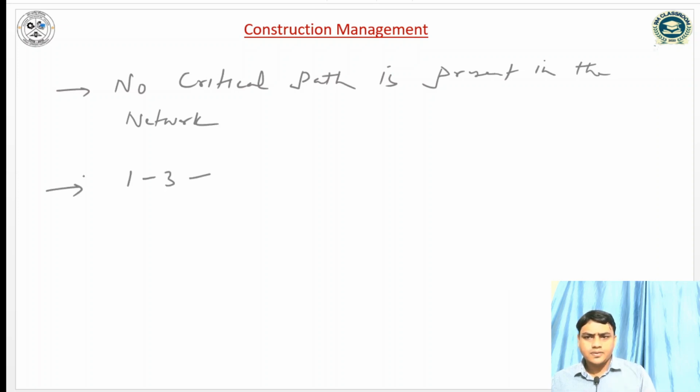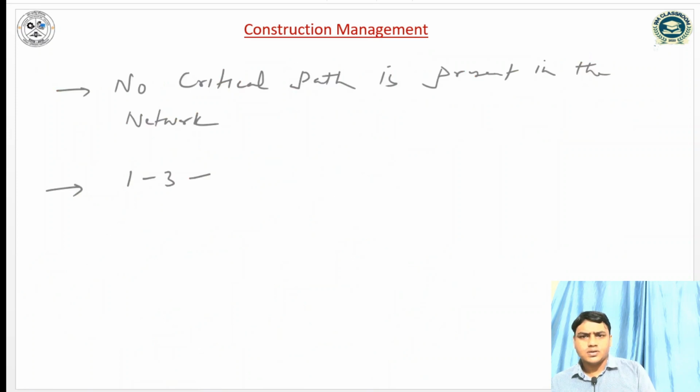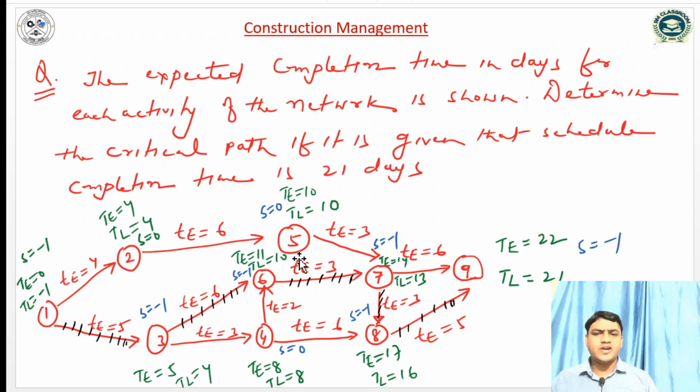Similarly, 1 3 6 7 8 9 is the supercritical path, because all of its events have negative slack, and we know that an event which has a negative slack value is called a supercritical event, and a path connected by these events is called a supercritical path. So for this network there is no critical event, but there are supercritical events: 1 3 6 7 8 9.